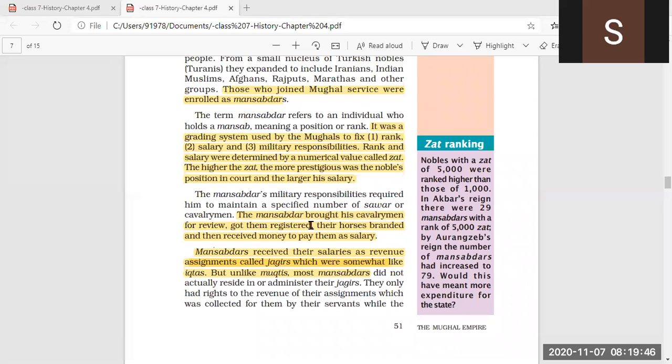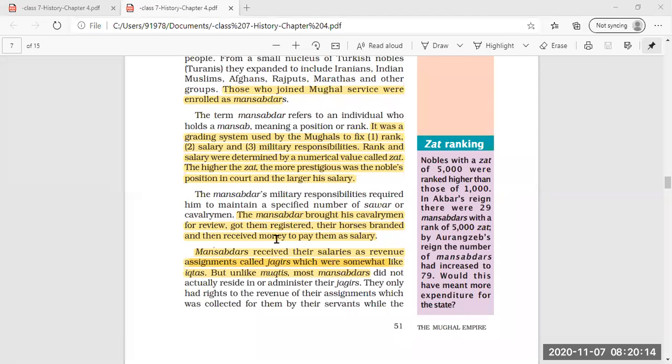They had to maintain a specific number of sawar. Specific number means a proper number of soldiers should be present in the military of the Mughal Empire, the cavalrymen. Cavalrymen means the individuals who were on horseback. So the Mansabdars also performed military responsibilities to take special care of these cavalrymen or sawar.